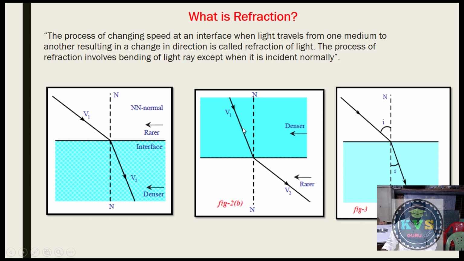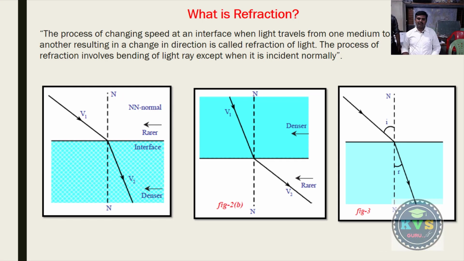Here V1 is the speed of light in medium 1, V2 is the speed of light in medium 2.